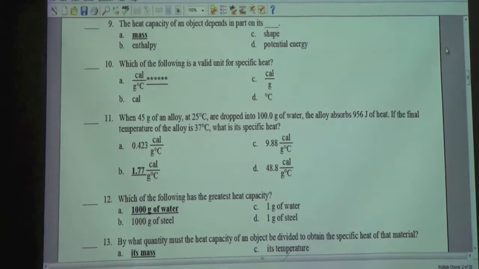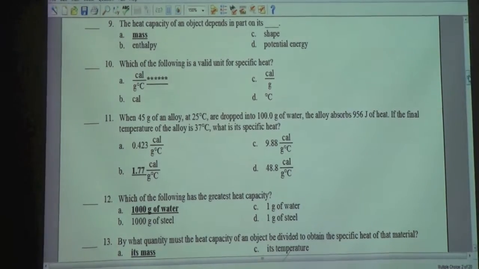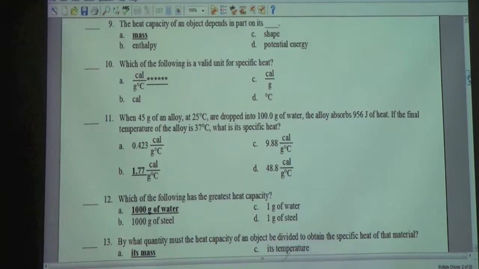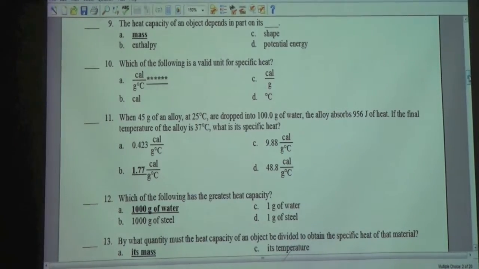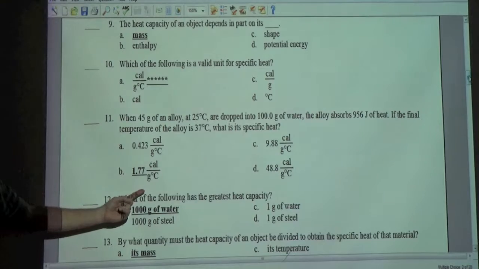Which of the following is a valid unit for specific heat? A. Calorie over gram degrees Celsius. When 45 grams of an alloy at 25 degrees Celsius are dropped into 100 grams of water, the alloy absorbs 756 joules of heat. If the final temperature of the alloy is 37 degrees Celsius, what is the specific heat? B. 1.77 calories.